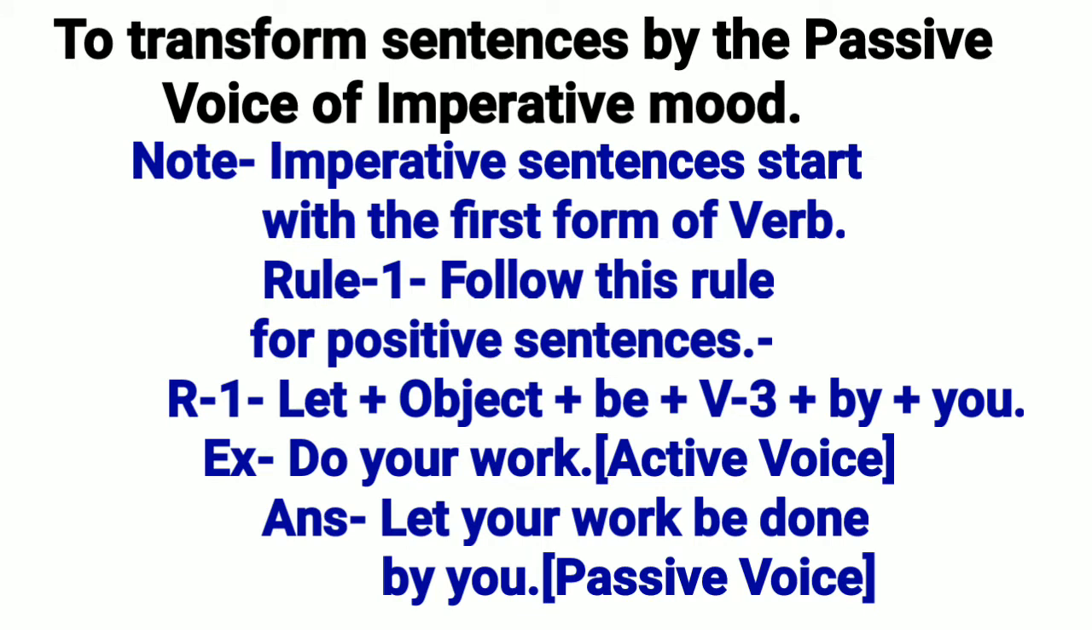To transform sentences by the passive voice of imperative mood. Note, imperative sentences start with the first form of verb. Rule 1. Follow this rule for positive sentences. R1. First of all, let, then object, then be, then V3, then by, then you. Example, do your work. Answer, let your work be done by you.